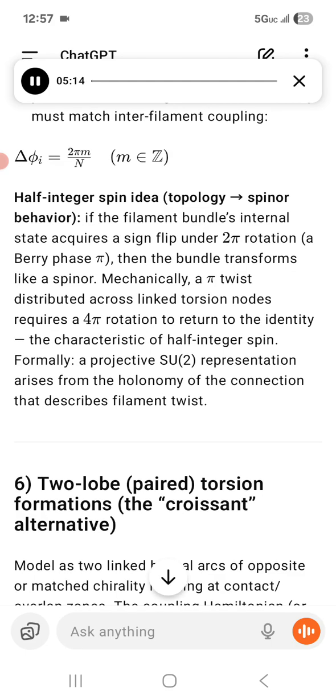These node bundles, when carrying chiral twist, yield discrete spin and charge labels in the effective low-energy theory. Half-integer spin idea, topology, spinor behavior: if the filament bundle's internal state acquires a sign flip under 2 pi rotation, a Berry phase of pi, then the bundle transforms like a spinor. Mechanically, a pi twist distributed across linked torsion nodes requires a 4 pi rotation to return to the identity, the characteristic of half-integer spin. Formally, a projective SU(2) representation arises from the holonomy of the connection that describes filament twist.